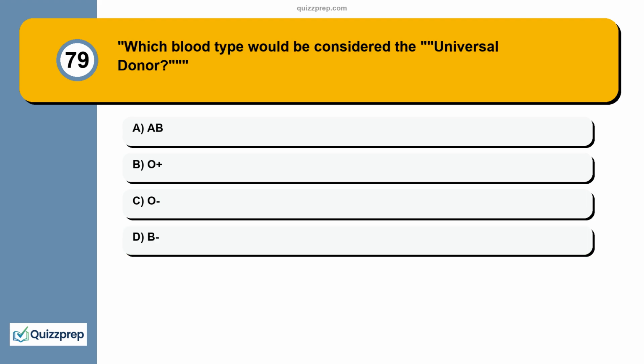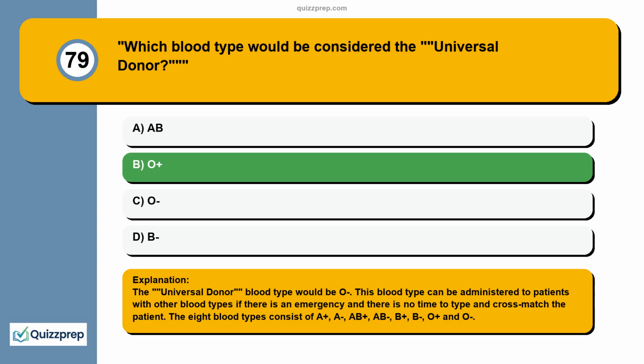Question 79. Which blood type would be considered the universal donor? AB, O+, O-, B. The universal donor blood type would be O-. This blood type can be administered to patients with other blood types if there is an emergency and there is no time to type and cross-match the patient. The 8 blood types consist of A+, A-, AB+, AB-, B+, B-, O+, and O-.